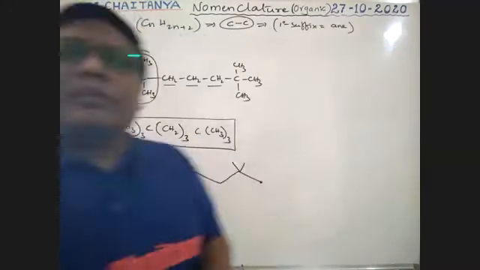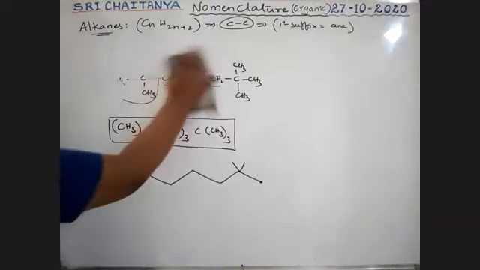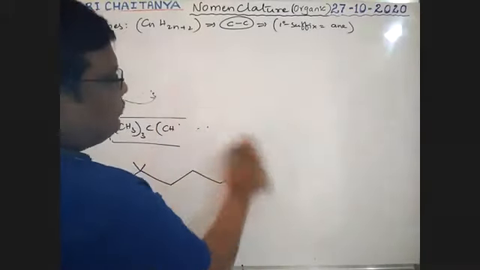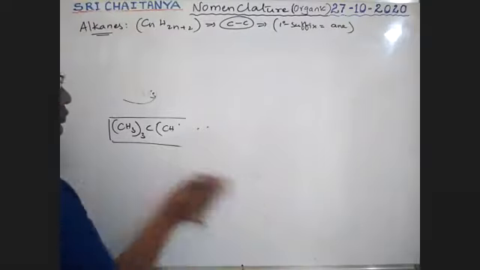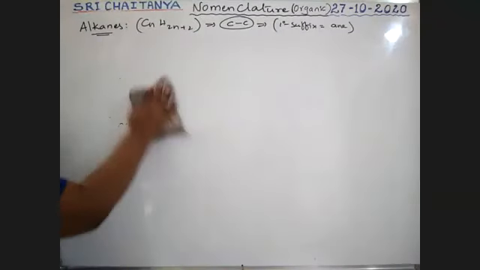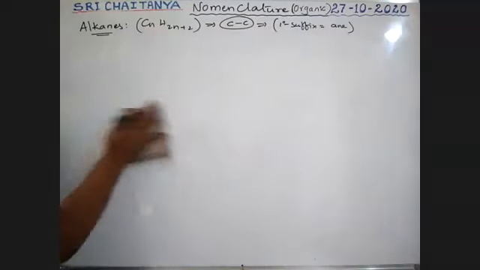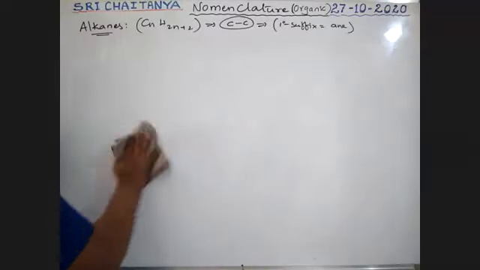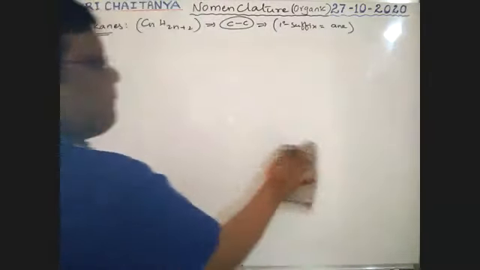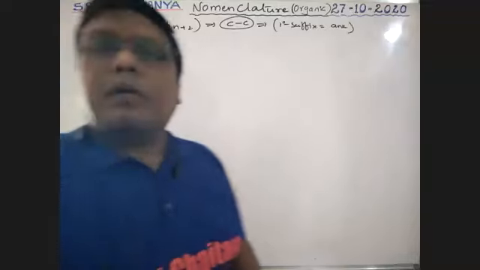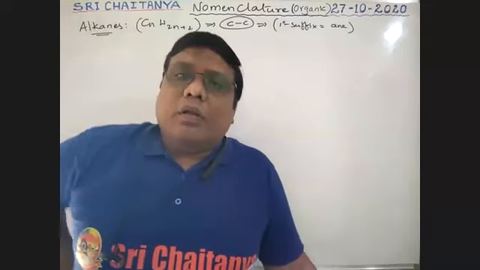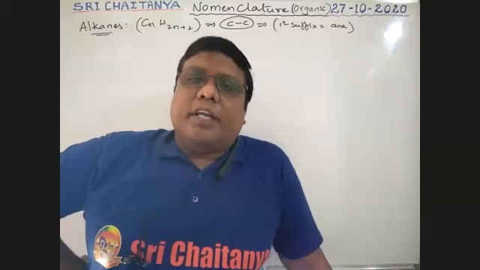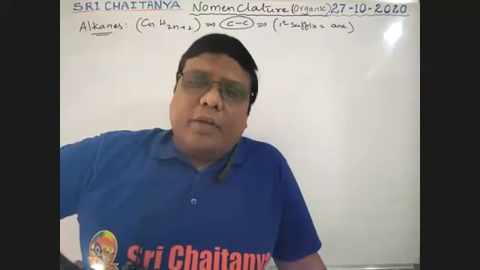Now, in IUPAC nomenclature, how to write the naming of the compound?